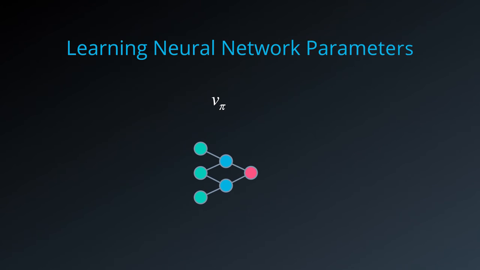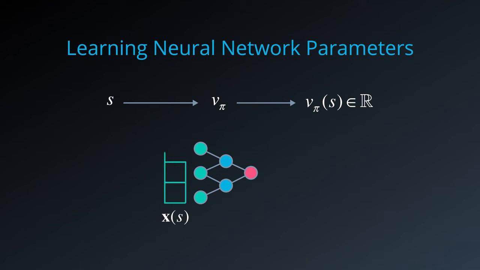A state value function maps any state S to a real number, which indicates how valuable that state is according to the current policy pi. If we used a neural network to approximate this function, then the input would need to be fed in as a vector. Now, we already know how to do this using a feature transformation X. Okay, now the input can progress through the network, and if it is designed to output a single real number, that is our value as estimated by the network.